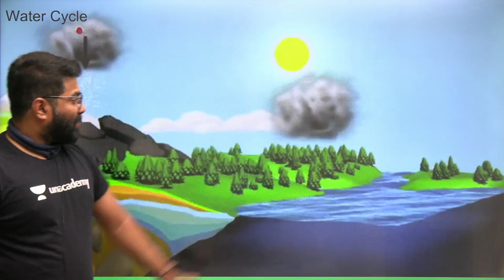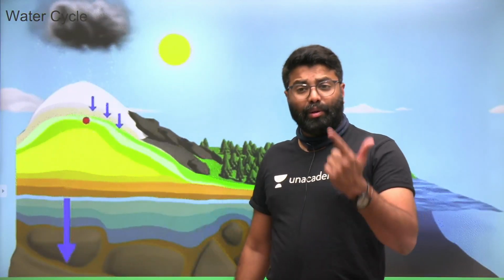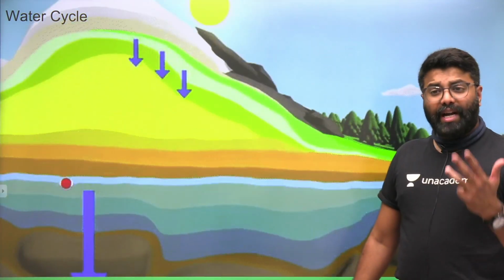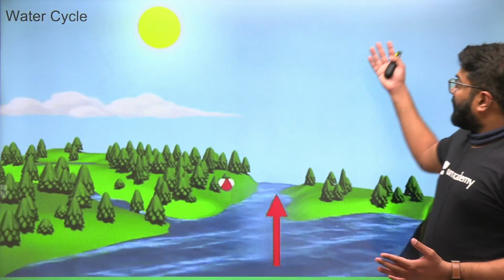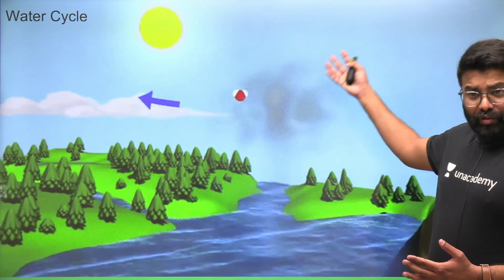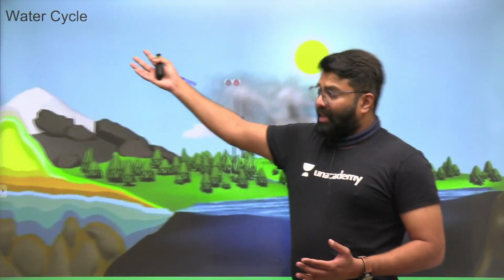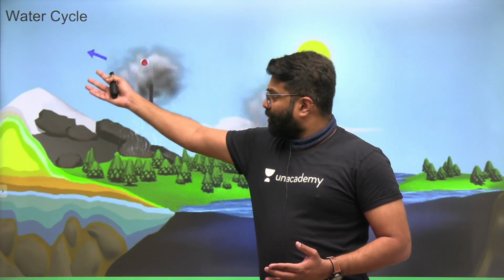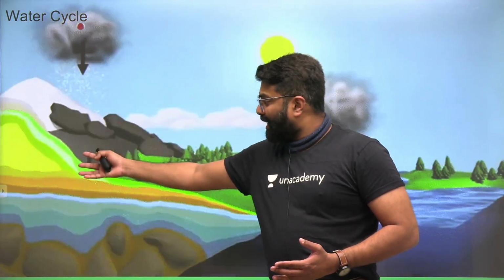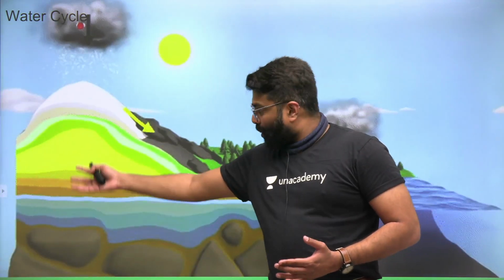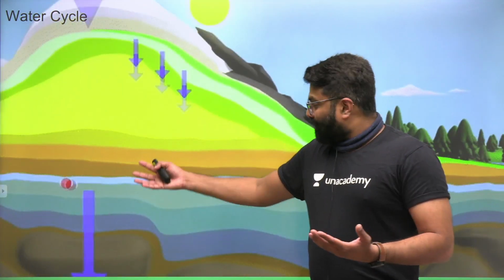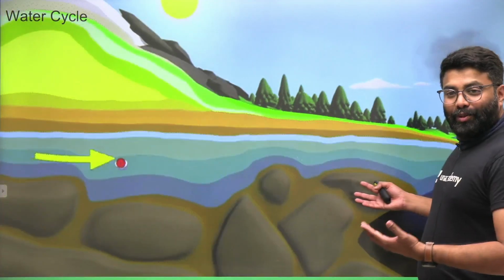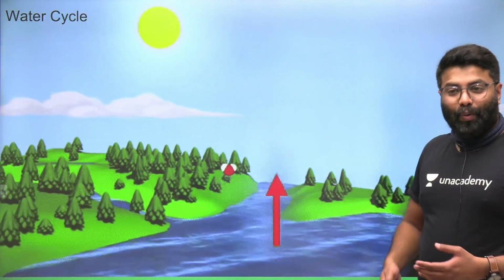So please check this out, friends. So moisture comes into our atmosphere through sublimation, transpiration and evaporation. The moisture goes up in the atmosphere, condenses in the air, clouds form and the clouds precipitate rain on the Earth's surface. The water percolates through the rocks, soil and reaches the groundwater. The groundwater emerges on the Earth's surface as spring, reaches the river, the water flows further into the sea. So this cyclic movement of water is called the water cycle.